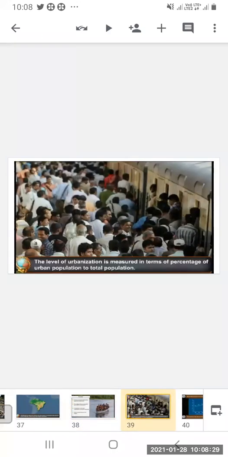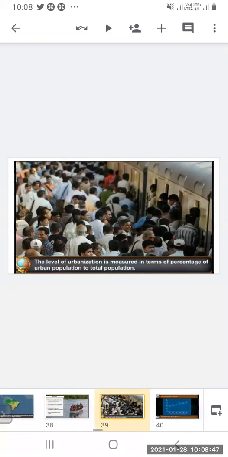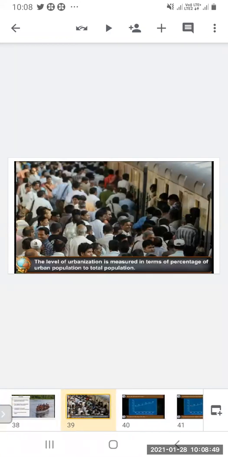The level of urbanization is measured in terms of the percentage of urban population to total population. Out of the total population, how much is urban population? According to that, the level of urbanization can be measured.